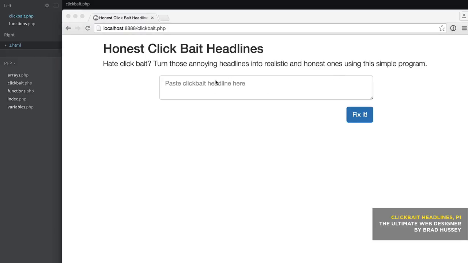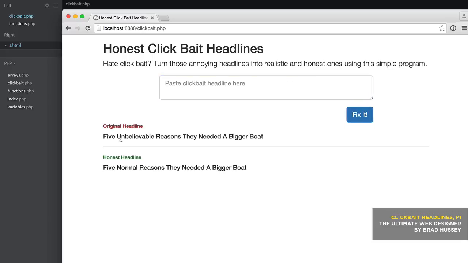I have some clickbait headlines queued up here in my clipboard, and I'll paste them in and just show you how it works. "5 unbelievable reasons they needed a bigger boat." Let's fix it. Original headline, honest headline: "5 normal reasons they needed a bigger boat." Why don't we try a couple other ones?